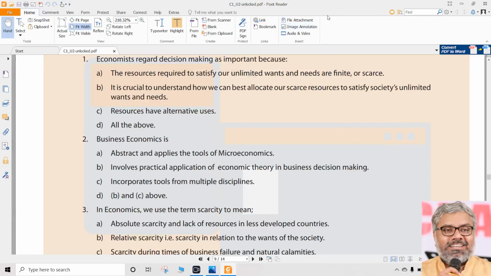First and foremost thing in MCQs, for that matter any question, but MCQs we are particularly talking about, is reading the question and options very carefully. First mistake a lot of people make is they are in a hurry. Hurry for what? To complete the answer sheet, get the marks and pass the examination as quickly as possible. Naturally, because everybody wants to pass the exam, but you cannot pass because your mind is willing to pass quickly. You will pass the exam when you put the right answers. So that has to be understood.